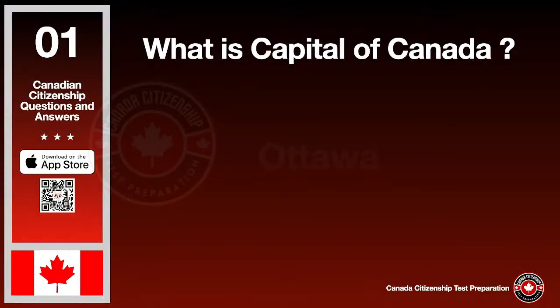What is the capital of Canada? The answer is Ottawa. What did the suffrage movement achieve? The answer is women obtained the right to vote.